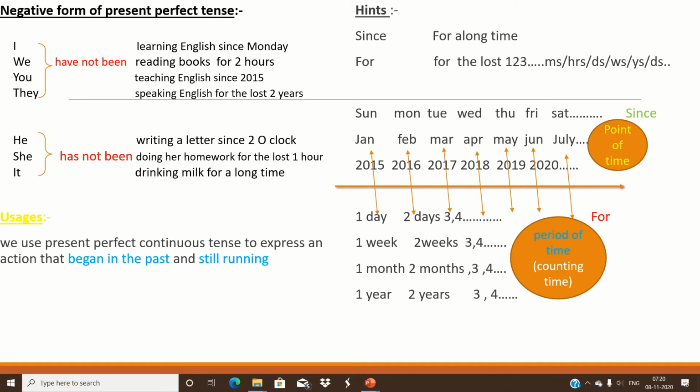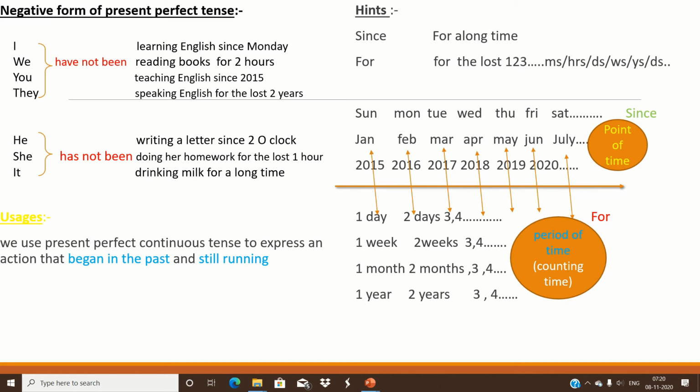So 1 minute, 1 hour, 1 day, 1 week, 1 year, 1 decade maybe, and 2 hours, 2 minutes, 2 days, 2 weeks, 2 years, anything. For the last 2 years, for the last 2 months, for the last 2 weeks, for the last 2 days, for the last 2 hours, for the last 2 minutes, you can use.